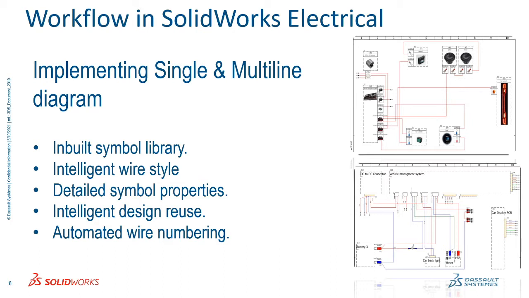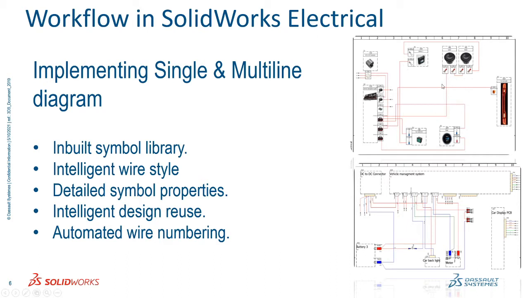We can directly get different kinds of wire styles, inbuilt in SolidWorks. We can also manually create our own design. Detailing of symbol properties we can provide inside the SolidWorks software. Wire numbering we can also provide, it's a simple process. We just select it, put it, and give the routing parameters.